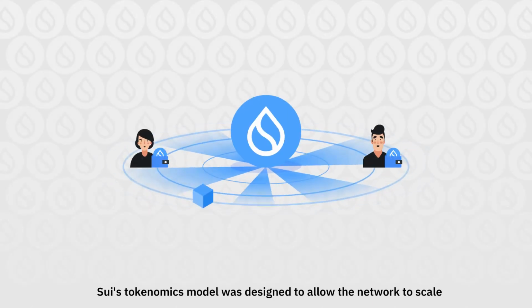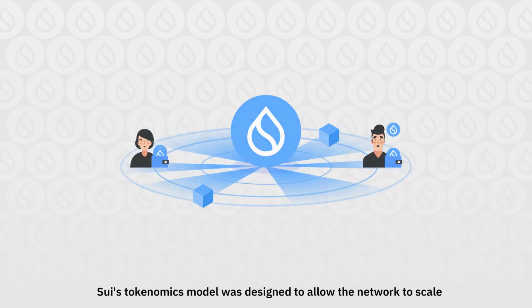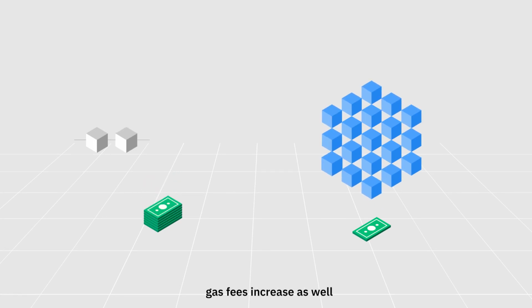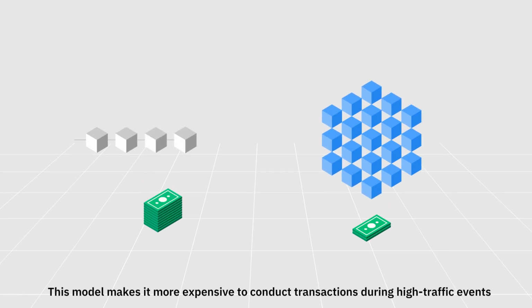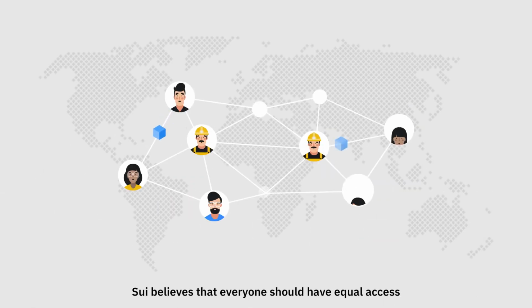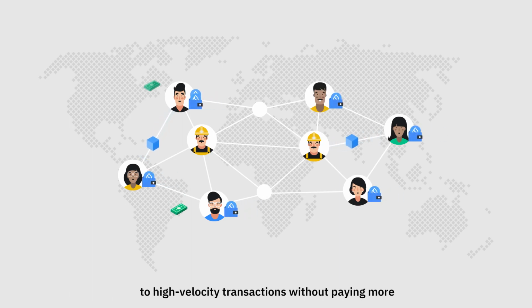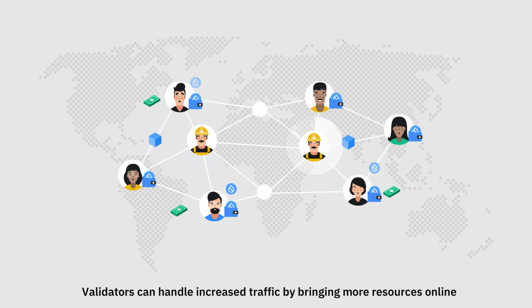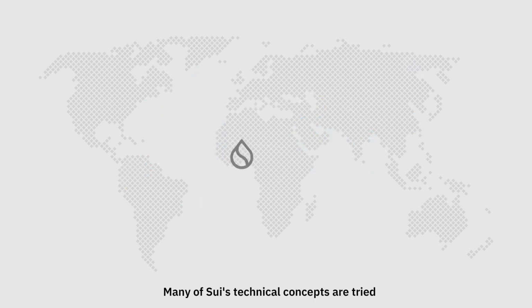SUI's tokenomics model was designed to allow the network to scale. On most blockchains, as transaction volume increases, gas fees increase as well. This model makes it more expensive to conduct transactions during high-traffic events. SUI believes that everyone should have equal access to high-velocity transactions without paying more. Instead of raising gas fees as traffic increases, validators can handle increased traffic by bringing more resources online, scaling horizontally.